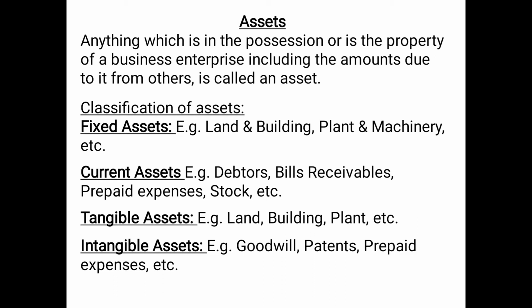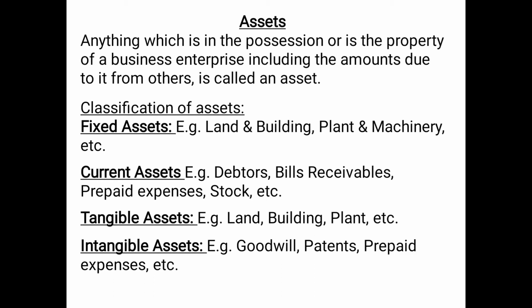Then the third type of asset is tangible assets. The word tangible means which can be seen and touched. So those assets which can be seen and touched are known as tangible assets. For example, land, building, plant, etc. So we can touch land, building, plant, machinery, furniture, tools, etc. We can touch them, we can see them. Therefore, they are considered to be the tangible asset.